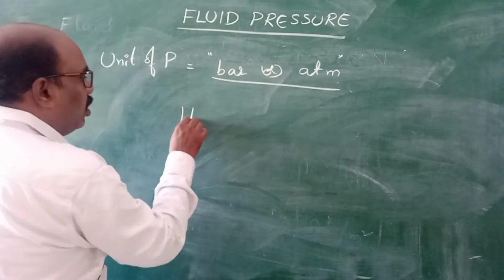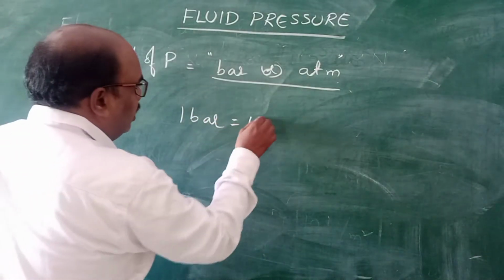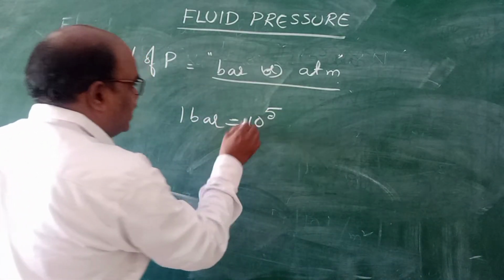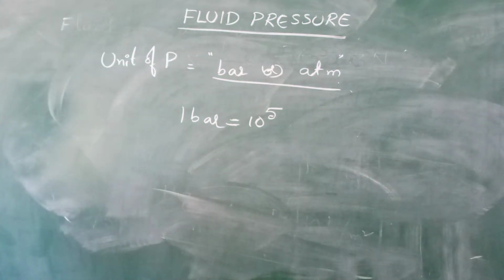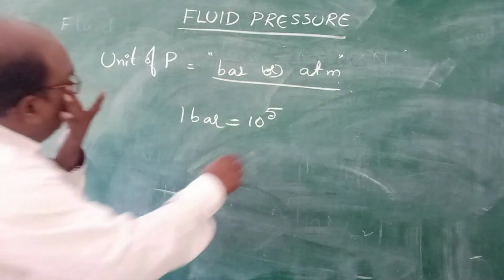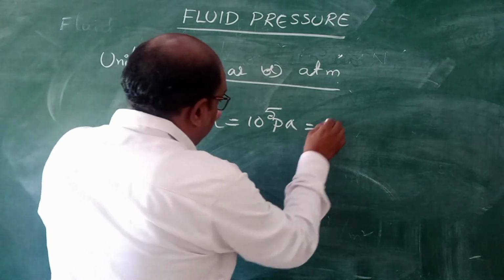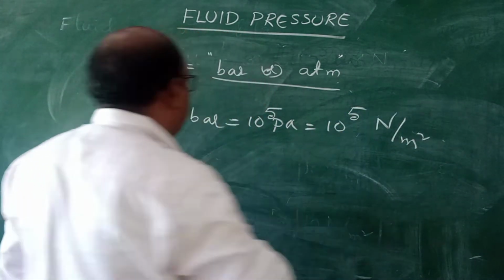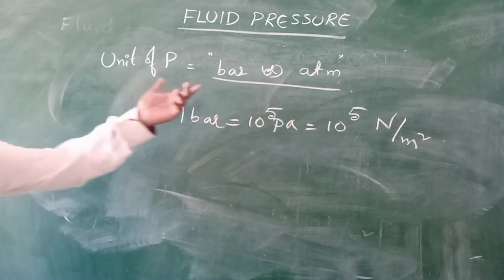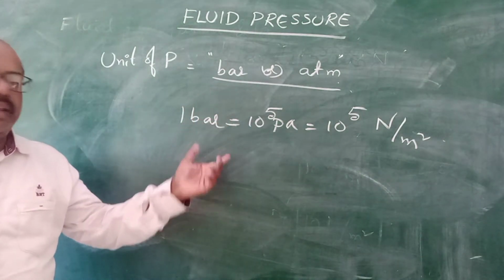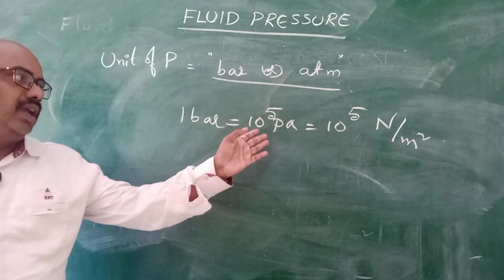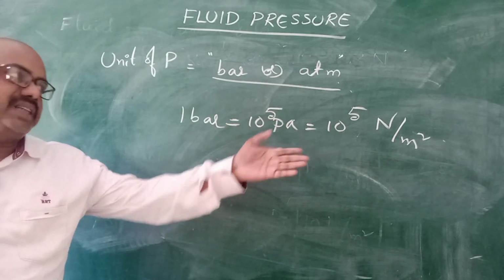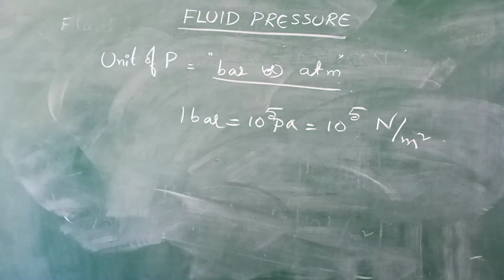1 bar is equal to how much, sir? 1 bar is equal to 10 power 5 Pascal, which you can also write as 10 power 5 Newton by meter square. This is also very important, children. Another unit of pressure is bar. 1 bar is nothing but 10 power 5, that is 1 lakh Pascal or 1 lakh Newton by meter square.